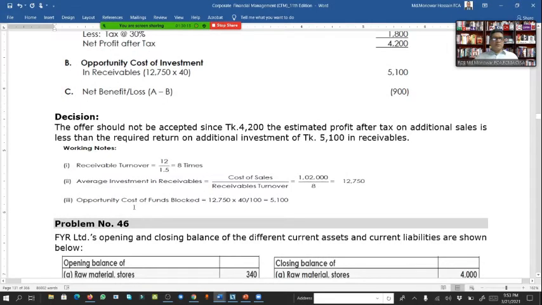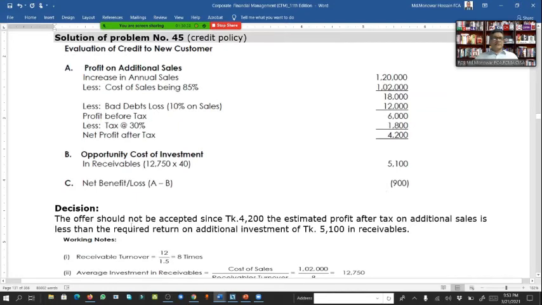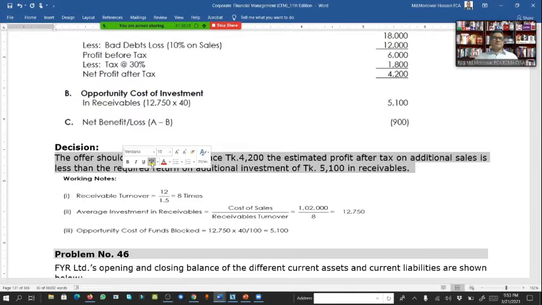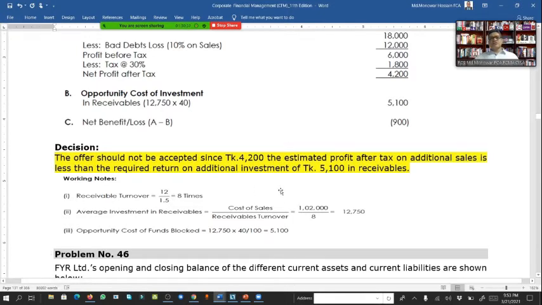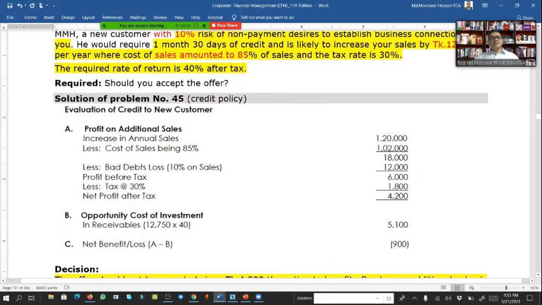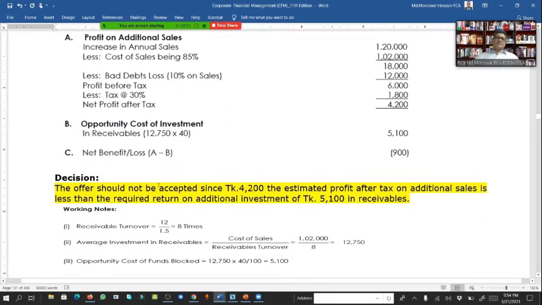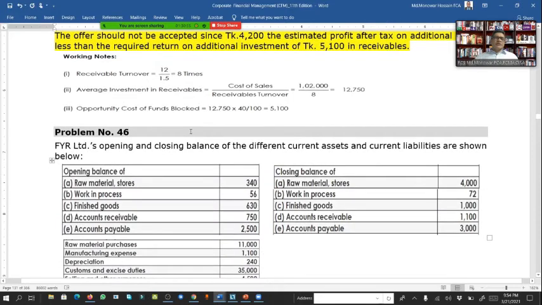So here the opportunity cost of funds blocked is 5,100. So the offer should not be accepted, because the estimated profit after tax on additional sales, 4,200, is less than the required return on additional investment, 5,100. It is simple. Should you accept the offer? The answer would be no, because the benefit would be negative. This is okay.